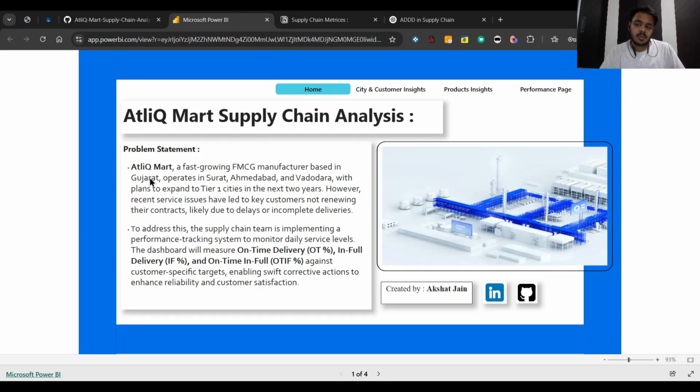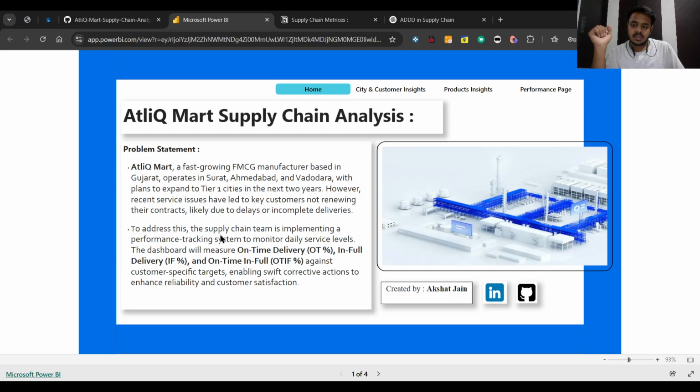So here is the problem statement. AtliQ Mart is a fast-growing FMCG manufacturer based in Gujarat, which operates in Surat, Ahmedabad and Vadodara, and plans to expand to tier 1 cities in the next 2 years. However, recent service issues have led to customers not renewing their contracts, likely due to delays or incomplete deliveries.